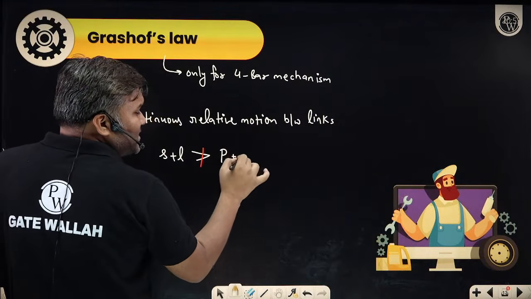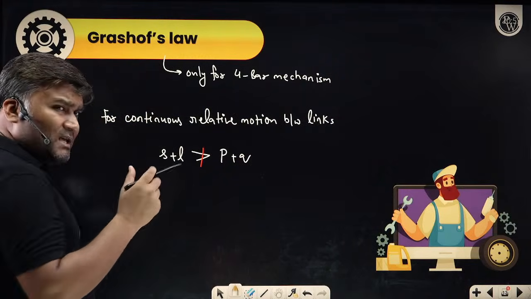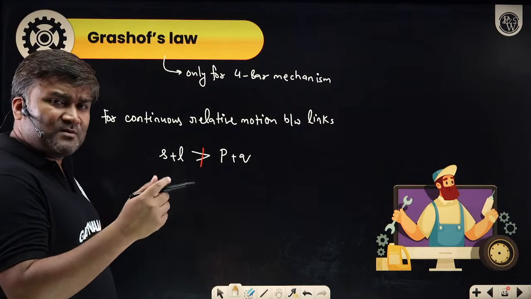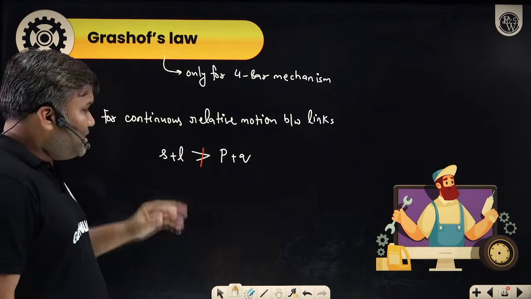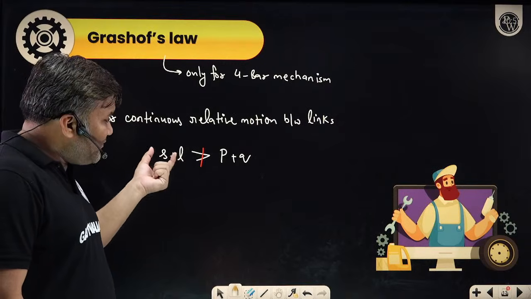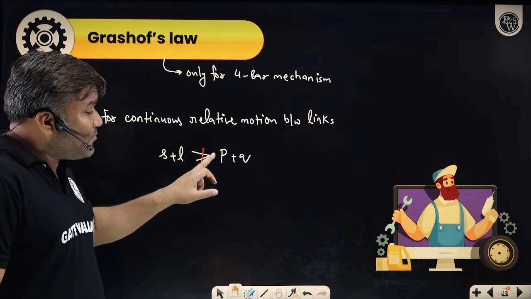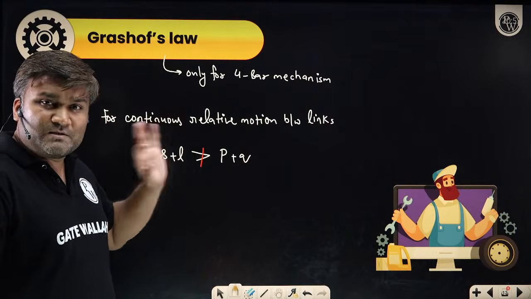The other two links I am calling P and Q. So if I have 4 links, and the dimensions of all 4 links are given, what is the shortest link, what is the longest link? Identify that. The summation of the lengths of the shortest and longest link should not be more than the summation of the other two links.